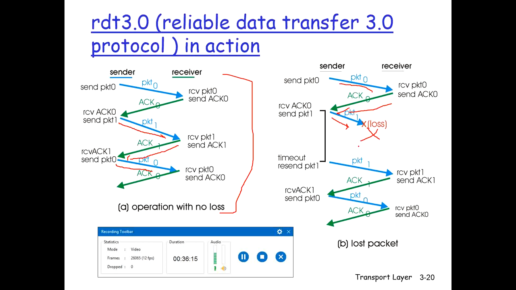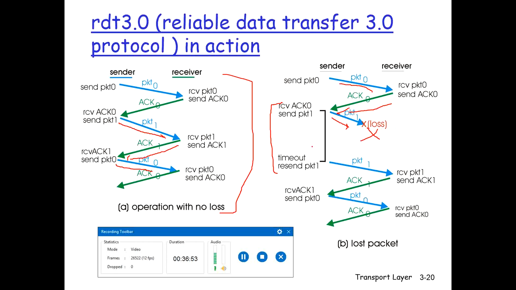The sender will wait as long as the round trip delay between the sender and receiver, which we call the timeout, plus whatever amount of time is needed to process a packet at the receiver. So it will wait for the time required for sending the packet, receiving the acknowledgement and processing the packet at the receiver.